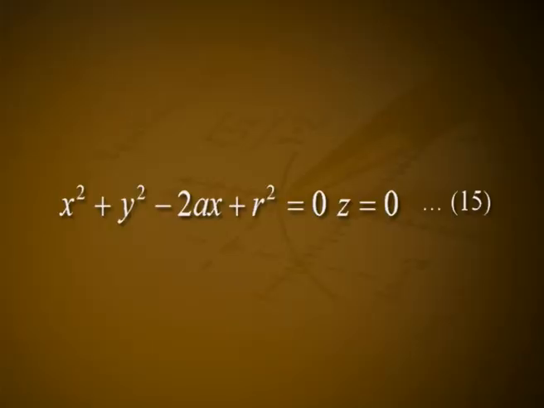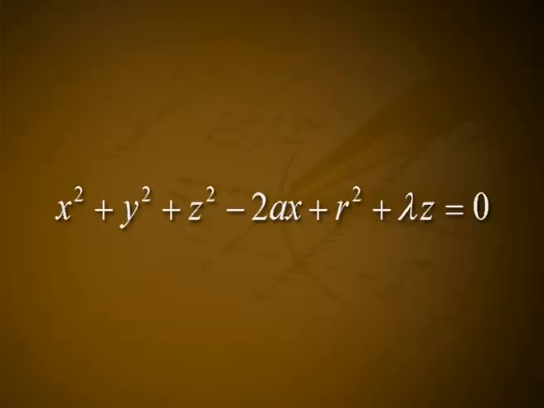Example 7. Show that every sphere through the circle x square plus y square minus 2 alpha x plus r square is equal to 0, z is equal to 0, equation number 15, cuts orthogonally every sphere through the circle x square plus z square is equal to r square, y is equal to 0, equation number 16. Solution.